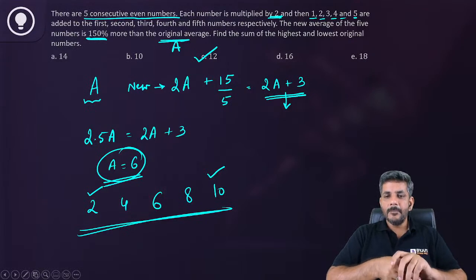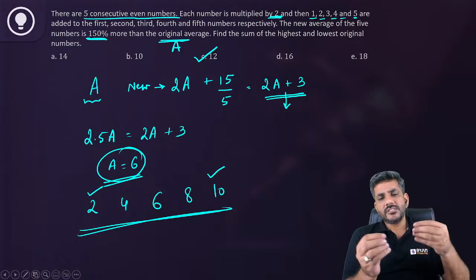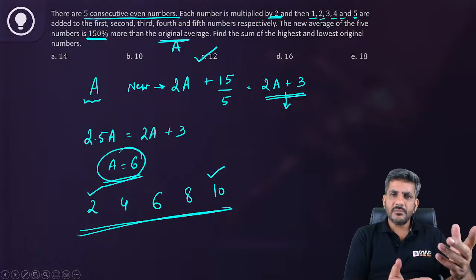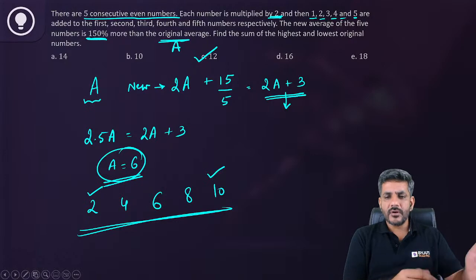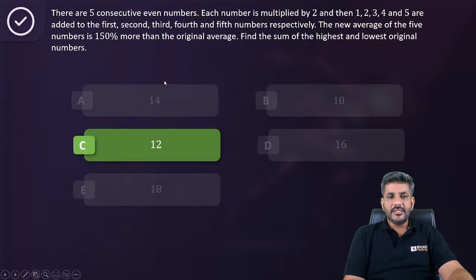Once again, I would say this was a pretty easy question, should have been attempted by each and everyone, right? And exactly the kind of questions. Don't think that NMAT asks you only difficult questions or only easy questions. Some of them would be difficult, some of them would be easy. Of course, it would depend upon how you deal with those. Okay, that was a question from averages. The answer for the question was C, 12. We move on to the next question from here.